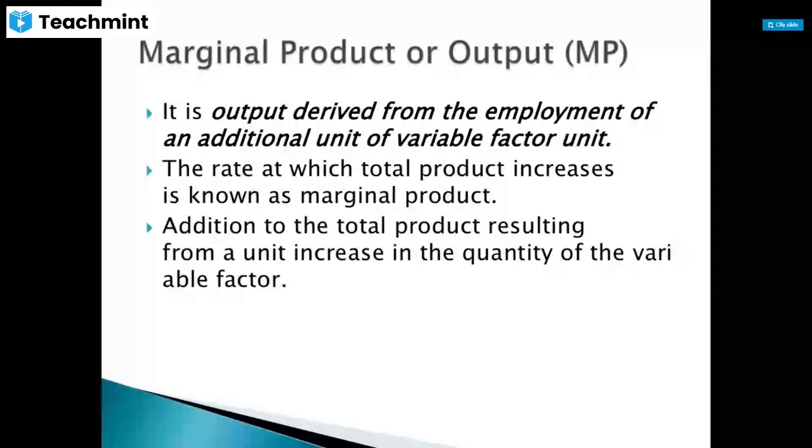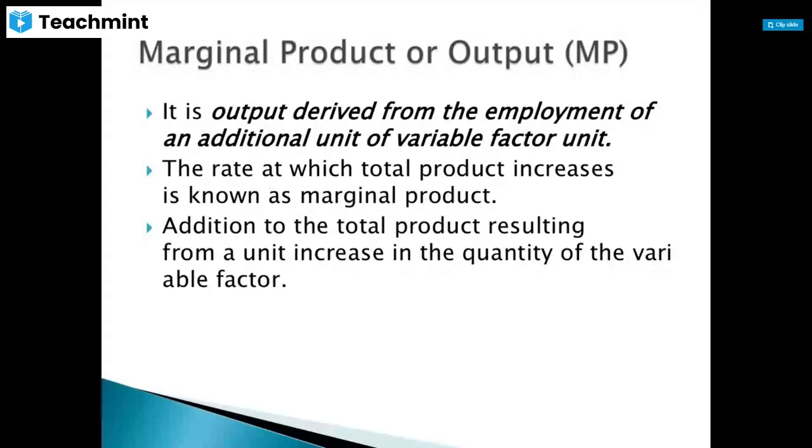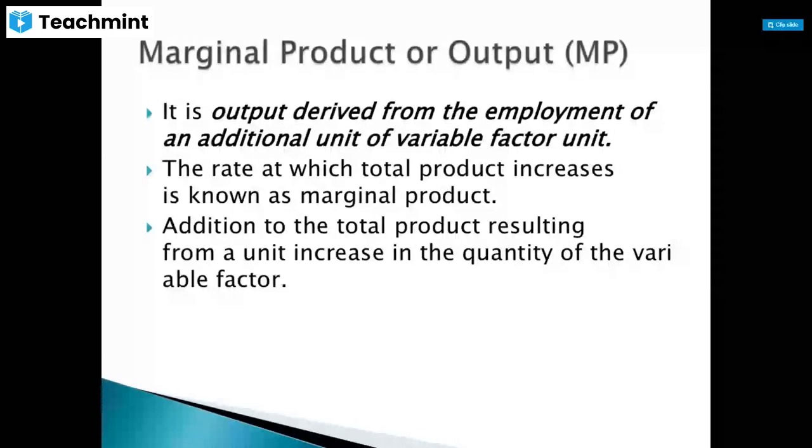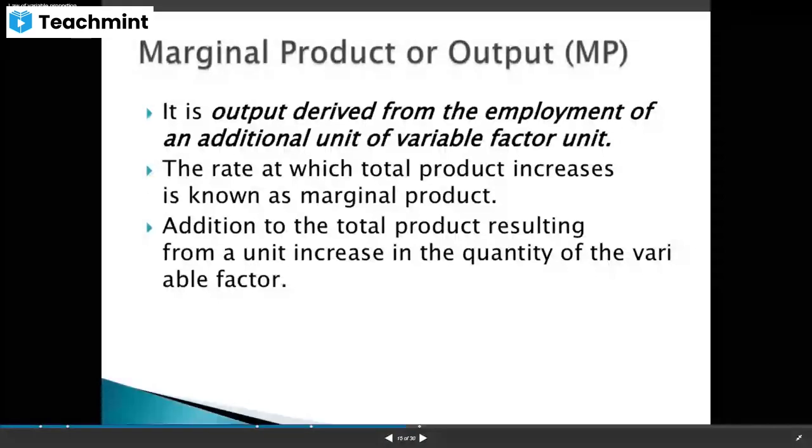The rate at which total product increases is known as the marginal product. So whenever there is an increase in the number of laborers, the change in the total product, that we are calculating as marginal product. Addition to the total product resulting from a unit increase in the quantity of the variable factor.